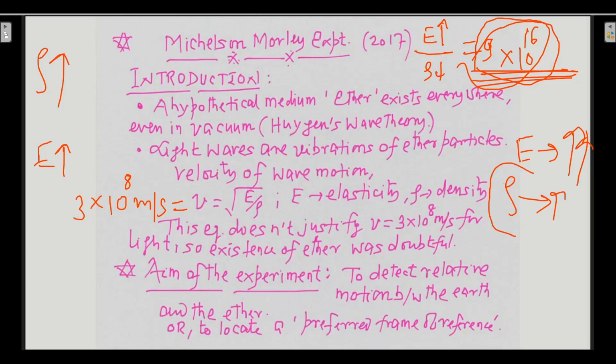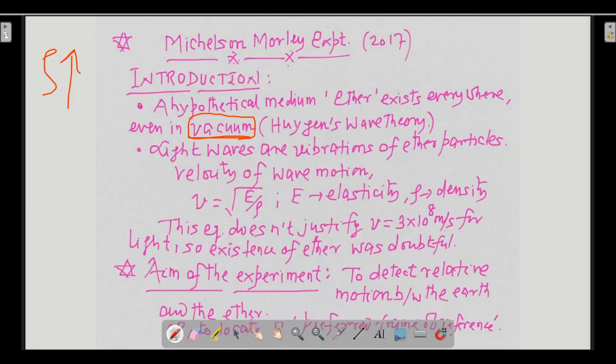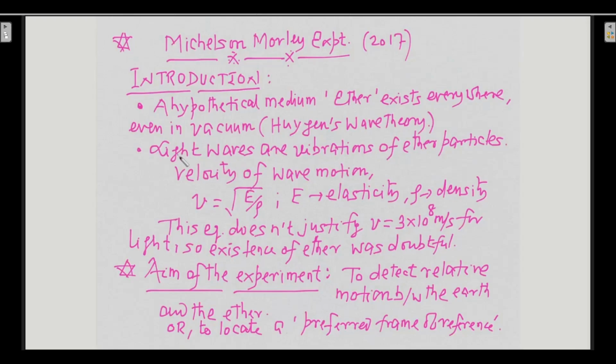But if we say that the density is very high, then will the medium even remain vacuum? If density is high, it contradicts the fact that light is traveling in vacuum, because if density is high, then material is present, obviously. So if material is present, how can vacuum be present at the same time? This was the problem which was arising, and this all arose because they considered light to be a mechanical wave, just like a sound wave.